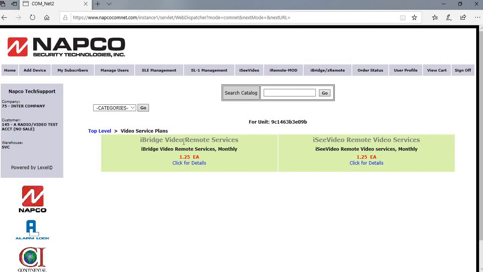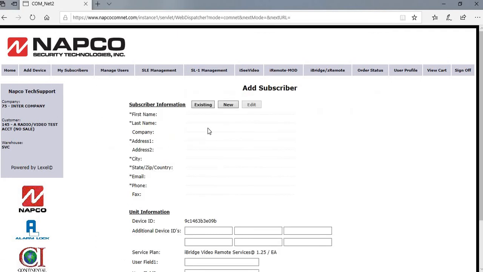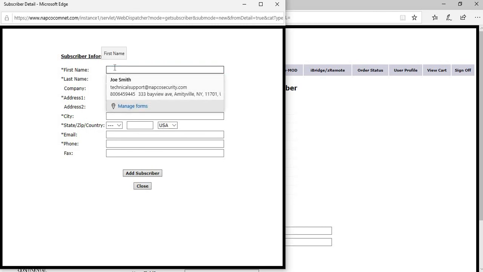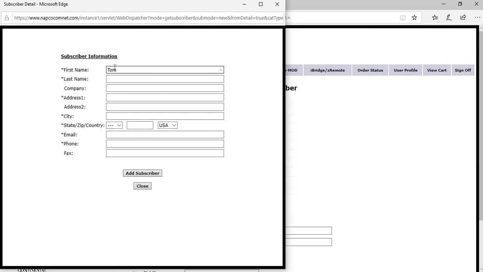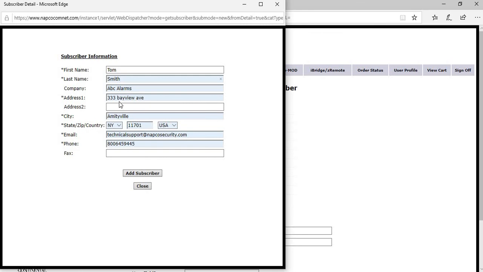You're going to go into the iBridgeVideo remote service. Do not select the IC Video remote service. Click for details. You're going to add that. Then you're going to go into New. Put your subscriber information in. And add subscriber.